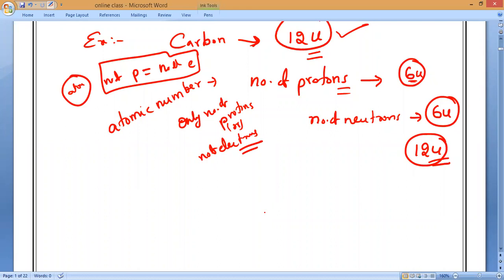But the number of protons and the number of neutrons may or may not be equal.